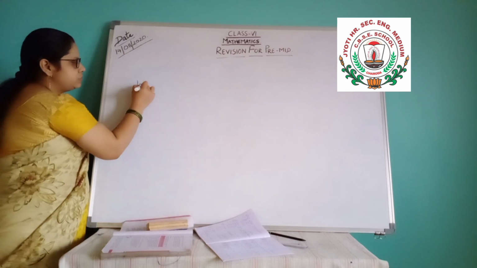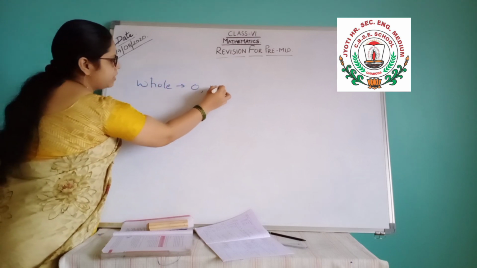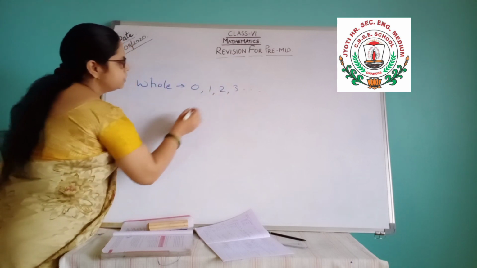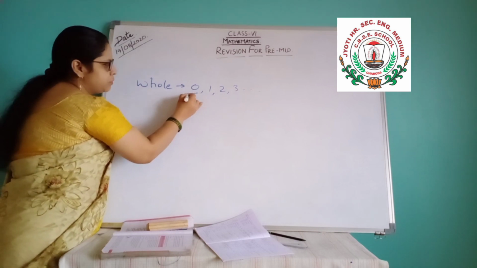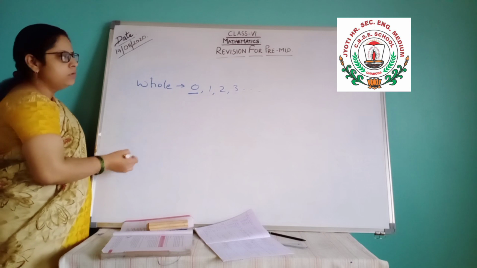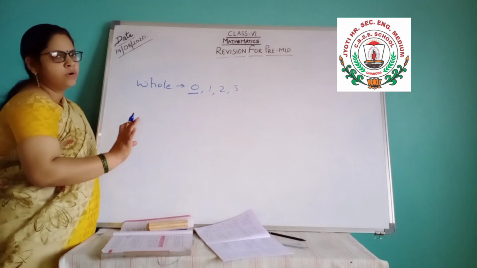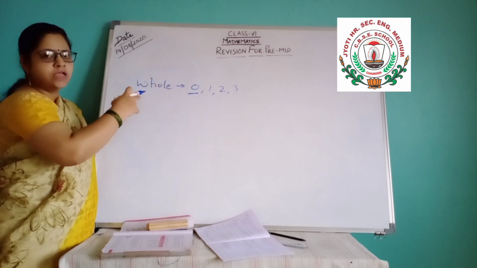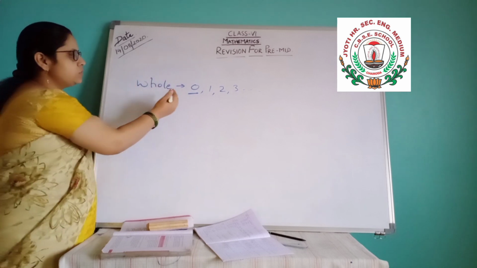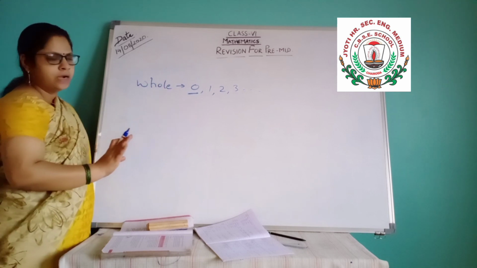So whole numbers start from 0, 1, 2, 3 and so on. What is the smallest whole number? The question can be asked. The smallest whole number is 0. Do you know what is the largest whole number? We do not know. It is up to infinite. Infinite it can go. So the smallest whole number is 0, and the largest whole number no one can tell.